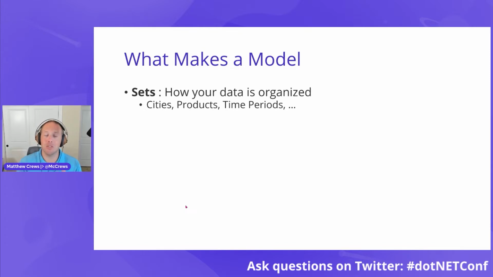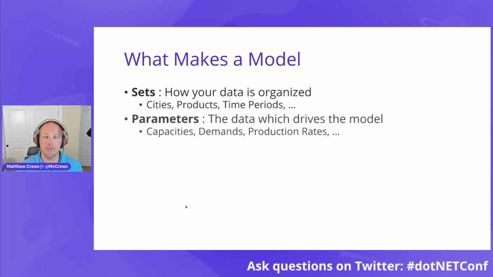Sets are the dimensions of your data, how it's organized. It could be the cities you're planning on sending material to. It could be the products that you're planning on manufacturing or selling, or the time periods that you need to plan over. There are parameters, which is the data that goes into the model. And these are things like, what are the capacities of my different facilities, or what are the demands I'm seeing in the market, or what are the production rates of the different facilities.